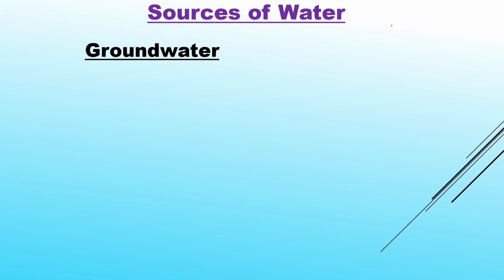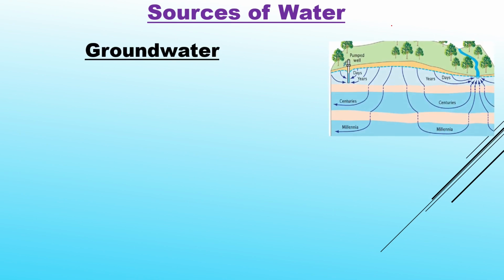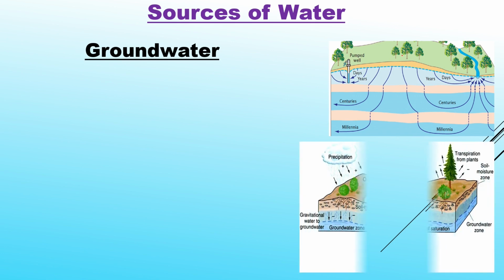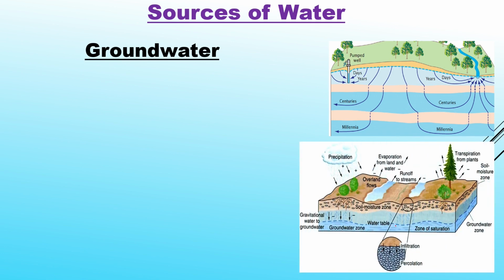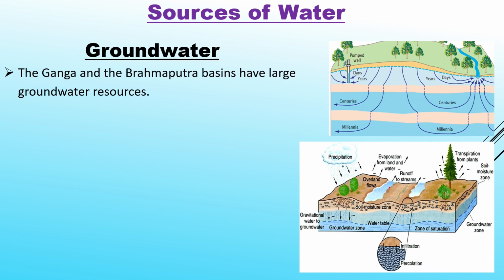Sources of water: groundwater. Groundwater seeps into the ground through different layers of rocks, pervious and impervious rocks, and reaches the water table of the groundwater zone, whereas surface water flows over the land surface. The Ganga and Brahmaputra basin have large groundwater resources. The water from the rivers seeps into the ground, increases the soil moisture, and increases the groundwater zone.